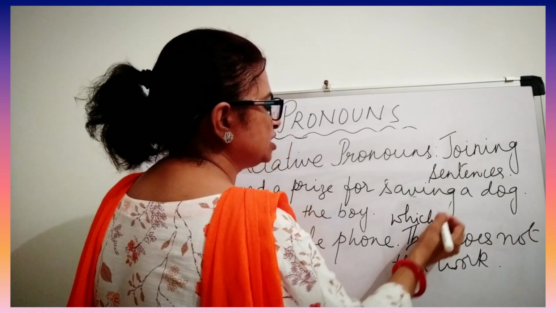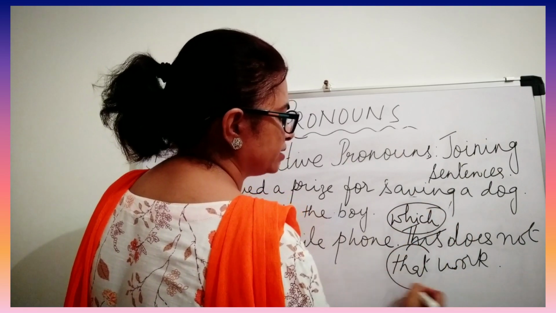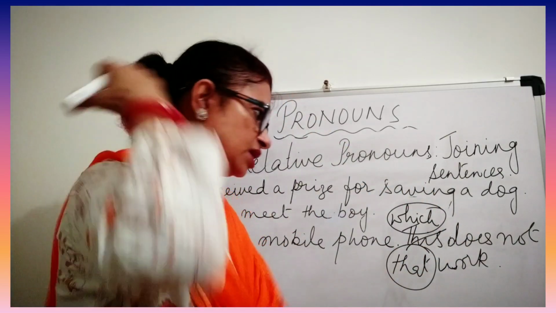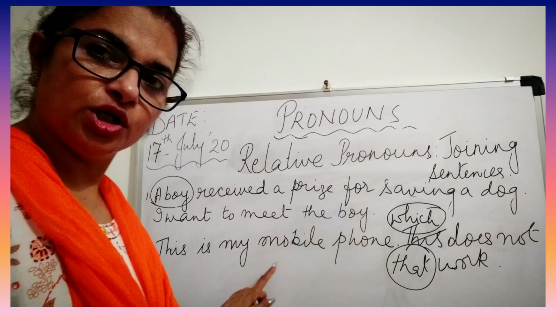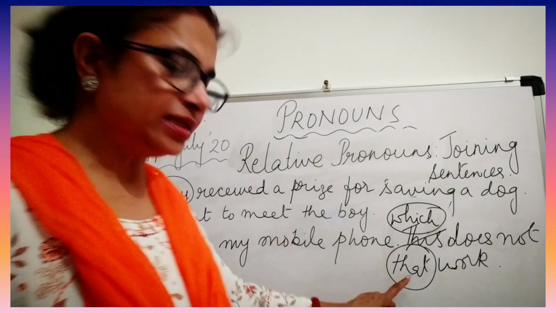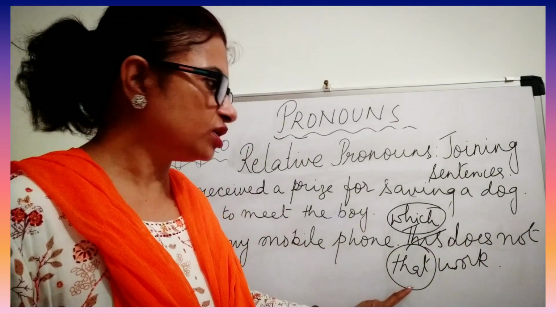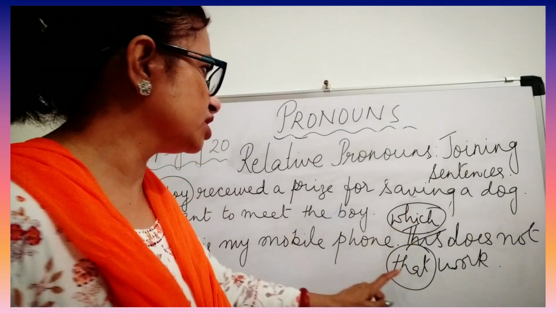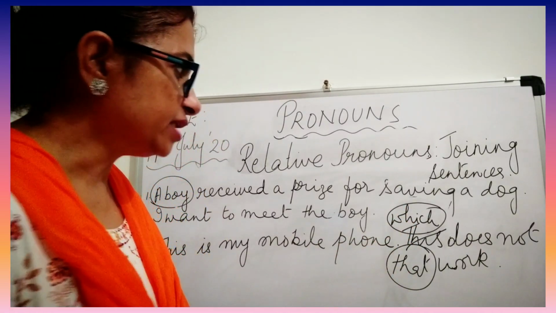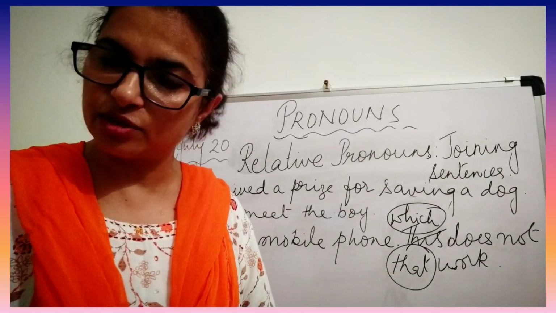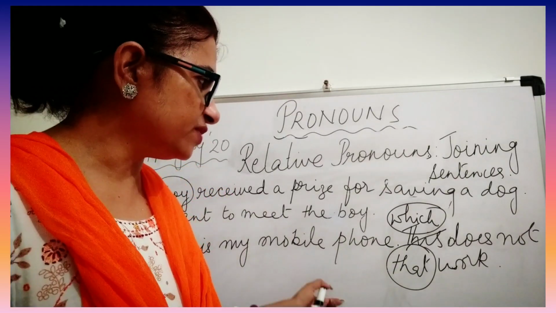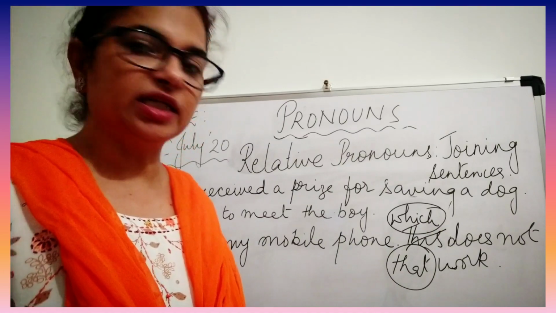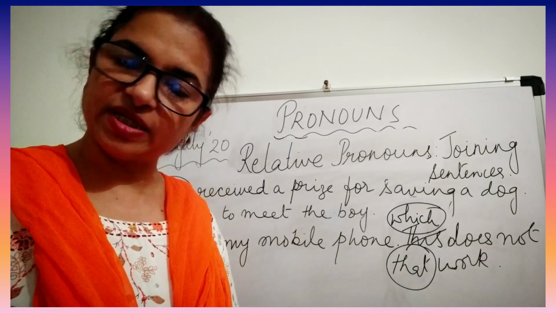Both we can use, which and that. Because which we use for non-living things, whereas that can be used for living and non-living both. So both are correct, and you have to keep this in mind. Now next is the exercise that you have to solve, and then I'll give you the answers of all the solved exercises also.